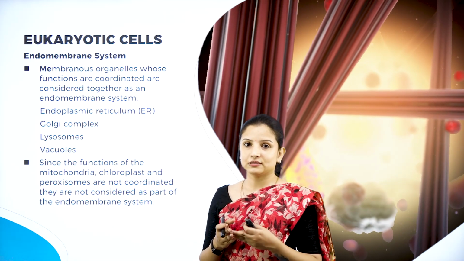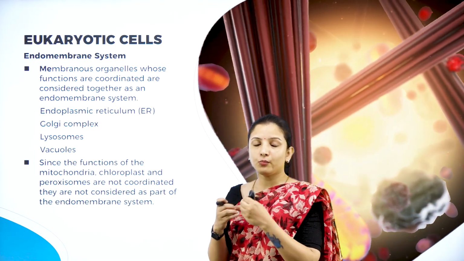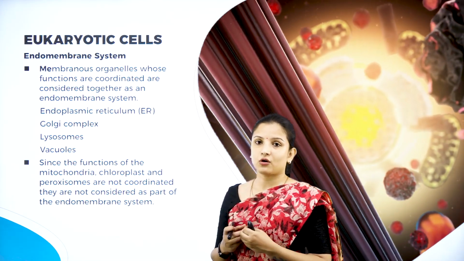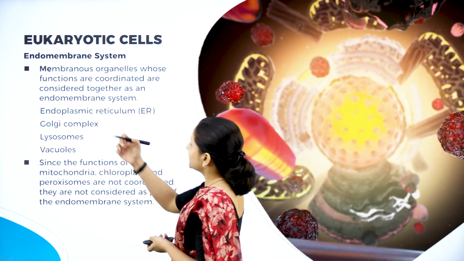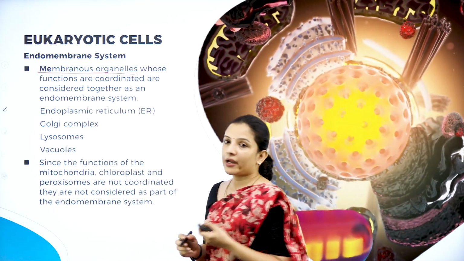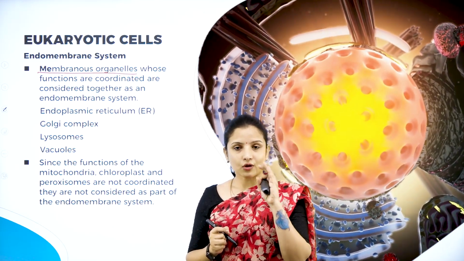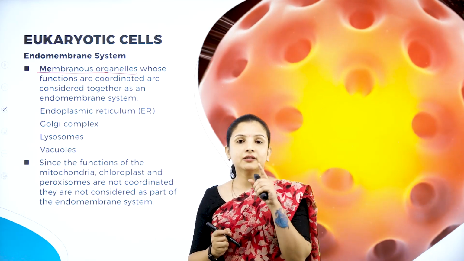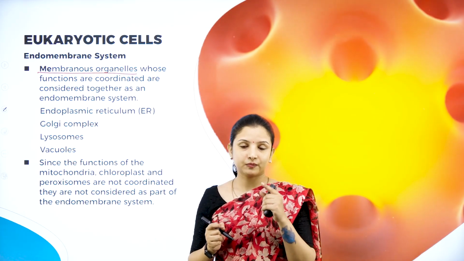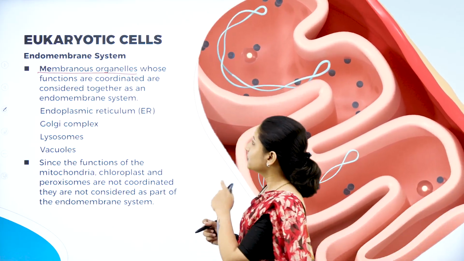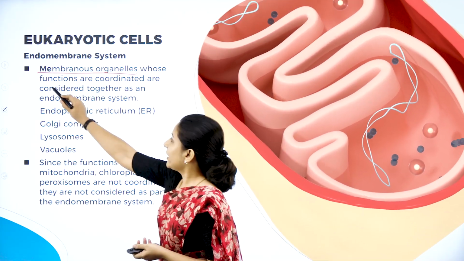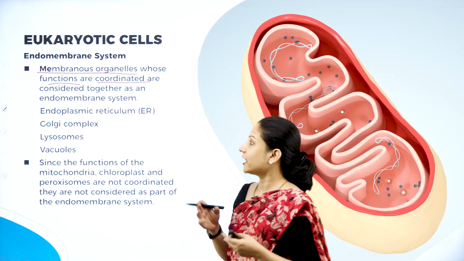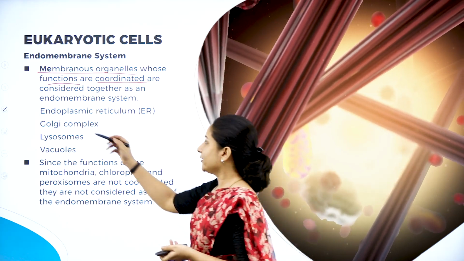Endomembrane system: the organelles or the components that are present inside the membrane. So, what are those different components? We shall see. There are various membranous organelles. Almost all the organelles are membranous, that is, they are covered by a membrane. Only the ribosomes are non-membranous, that is, they are not covered by a membrane. The membranous organelles have various functions and they coordinate with each other in order to perform those functions, and they are considered together as an endomembrane system.